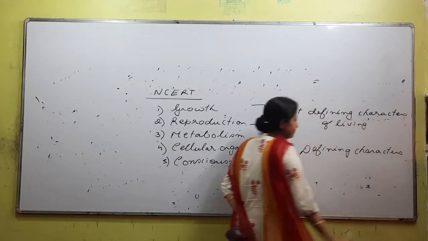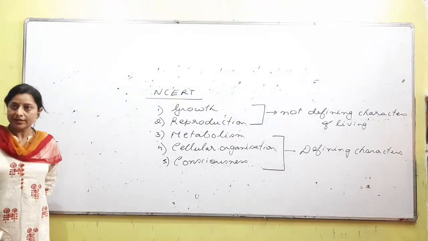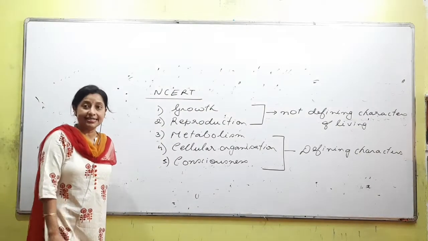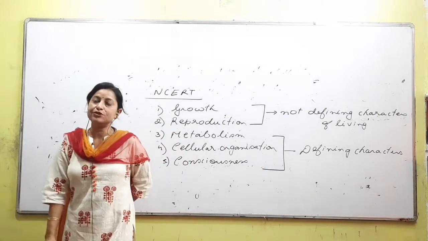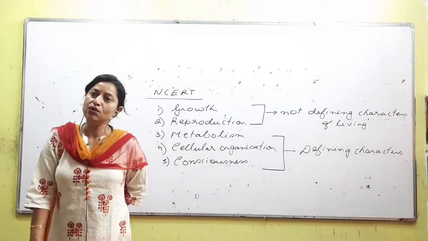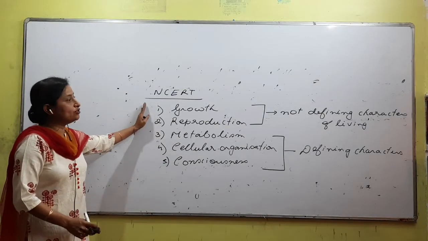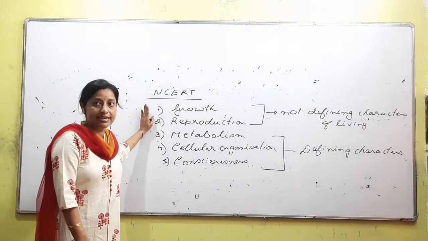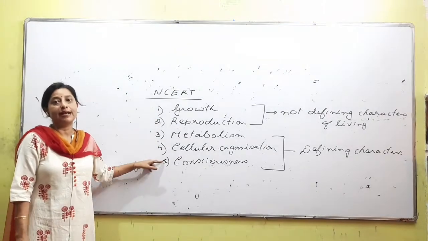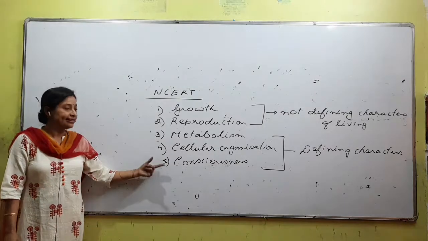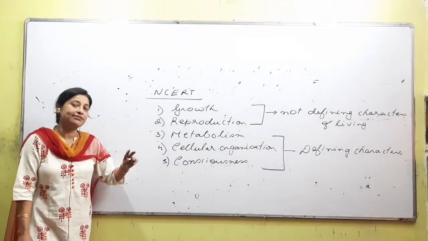Defining and not defining, what do we understand? If there are exceptions in anything, we call it not defining. If there are no exceptions, then we call it defining. The first point that you need to remember is that when we are talking about characteristics of living, organisms are supposed to show all these 5 different types of characteristics, right? So we know that characteristics of living are at least 5.